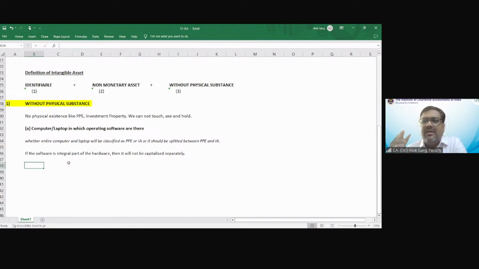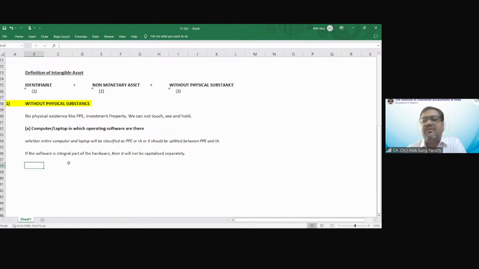Earlier it was a floppy disk or CD, now it is a pen drive or a CD. So this software is like plug and play. For example, Nisha has purchased that software and has to file the TDS return. So she has inserted that pen drive in her laptop and started using that software for the purpose of filing TDS return.